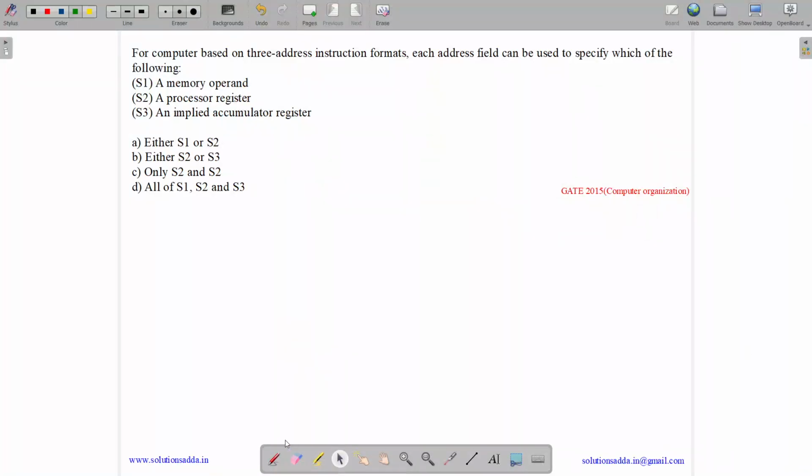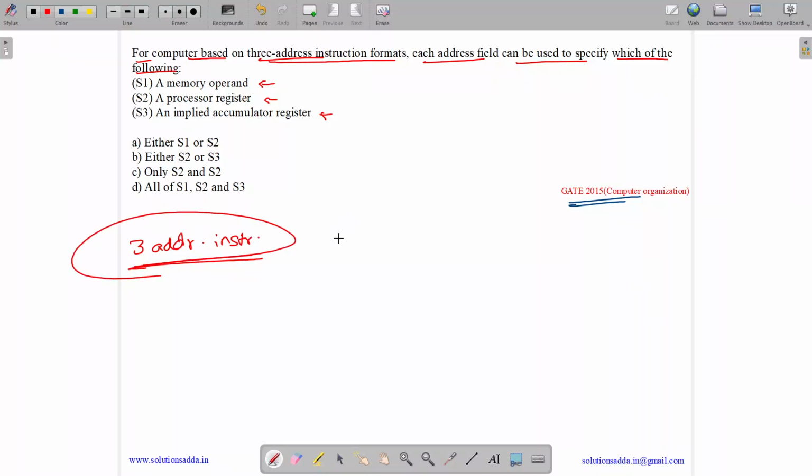This question belongs to computer organization subject and was asked in GATE CSE 2015. So the question states, for computers based on 3 address instruction format, each address field can be used to specify which one of the following: a memory operand, a processor register, or an implied accumulator register. So what is a 3 address instruction format? 3 address instruction format is basically an intermediate code format in which each instruction can have at max 3 addresses.